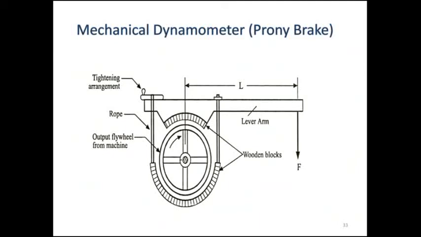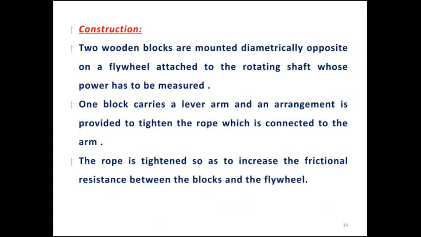And this is a Prony brake. Usually we call it a Prony brake. This is one mechanical dynamometer to measure the torque, and you can see in the figure there is a circular rope surrounding the circular disc, and these are attached by lever arms, and one force is applied at the end of the beam with a distance L. Then there is a rope tightening alignment system.